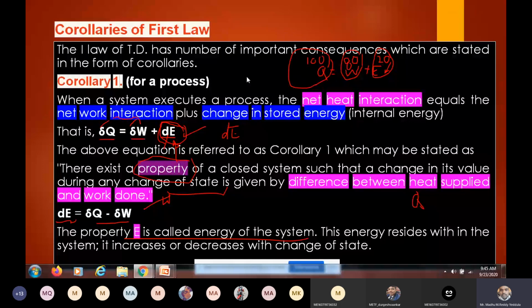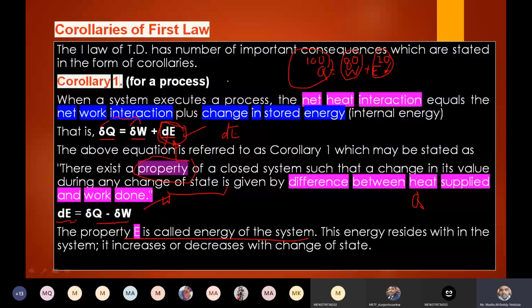First law, we know that cyclic integral dou q is equal to cyclic integral dou w. That is valid for a cyclic process. Whenever the system executes a cyclic process, cyclic integral dou q is equal to cyclic integral dou w. That is the first law.